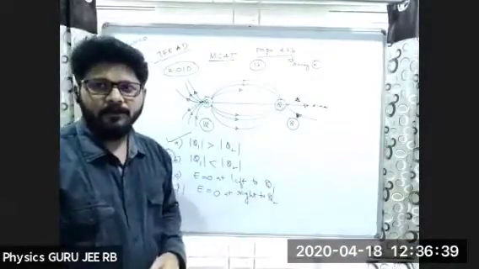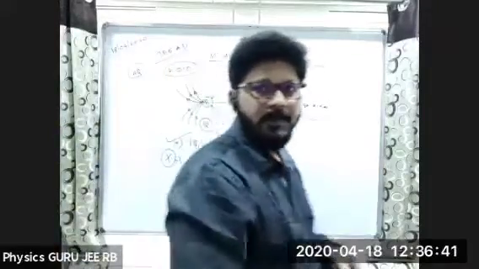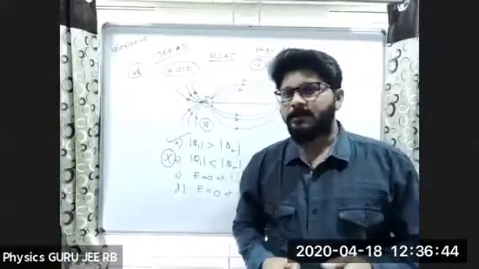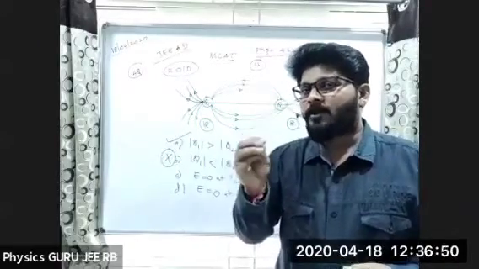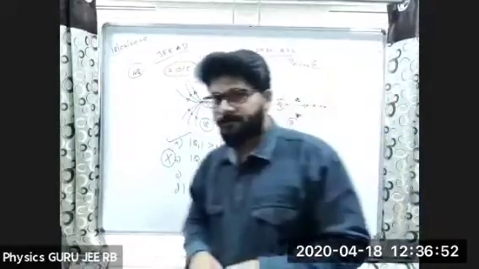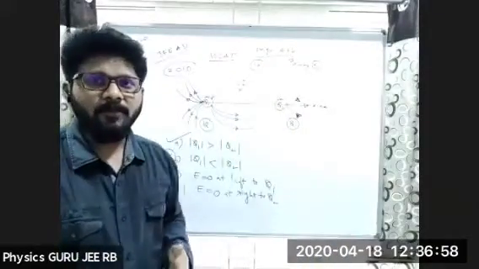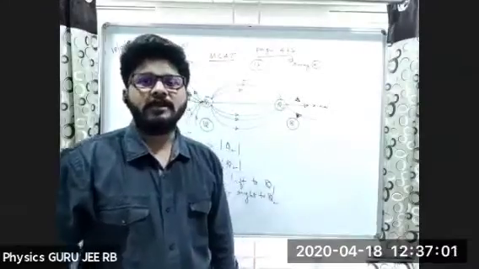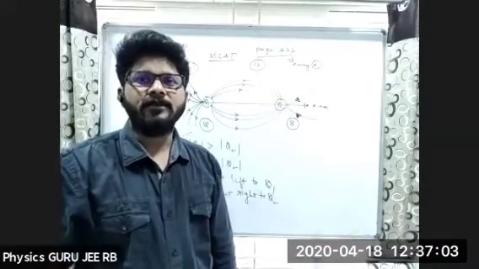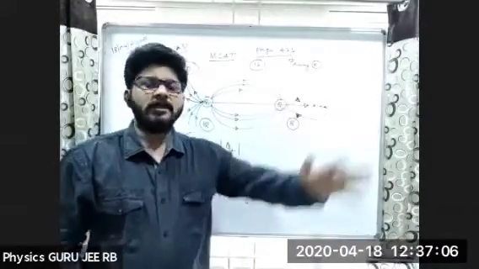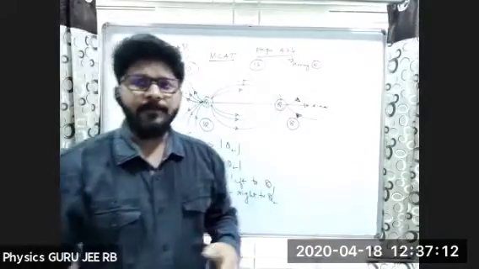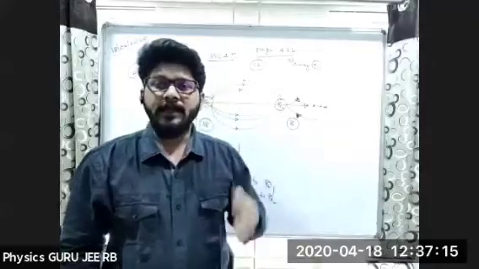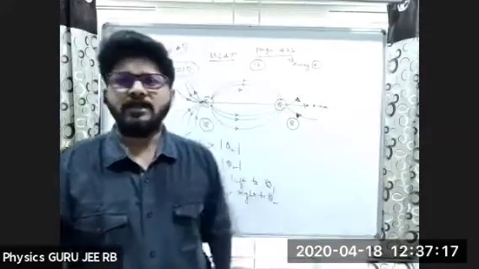E is equal to 0 at right of Q2. Number one point, when we are discussing the concept of null points, does the null point always lie towards the smaller charge or the bigger charge? In the last classes, when we discussed the null point, it is nearer to the smaller charge. Harshini gave a very good answer. Steen also said it, and Shriya said it is towards the smaller charge. One confirmation, right? Already we did many problems based on that. So always the electric field will be nullified nearer to the smaller charge.